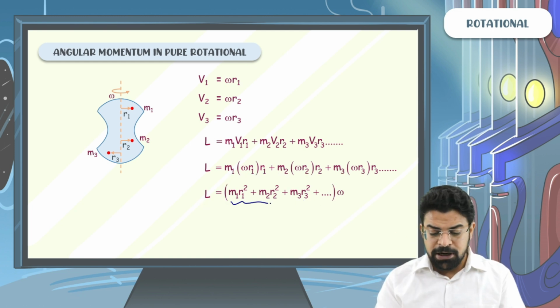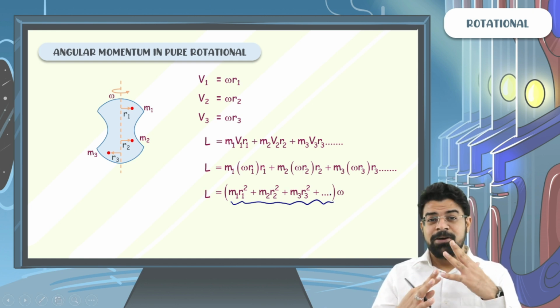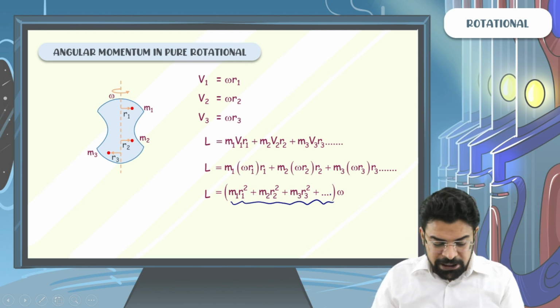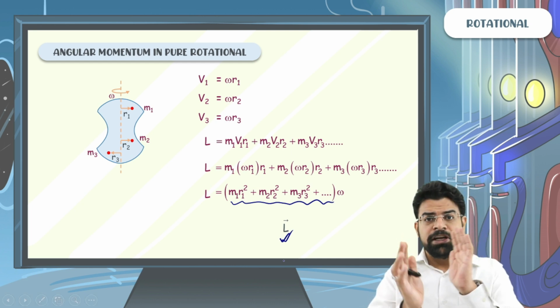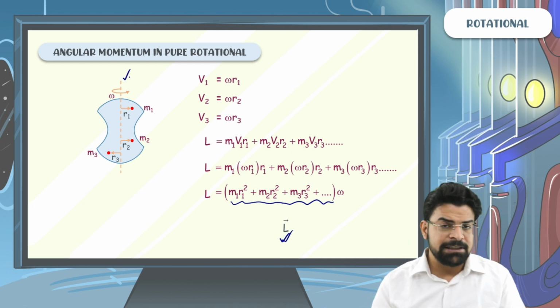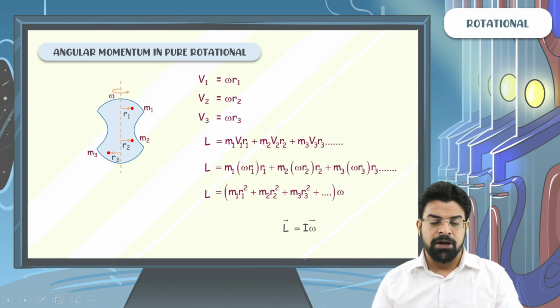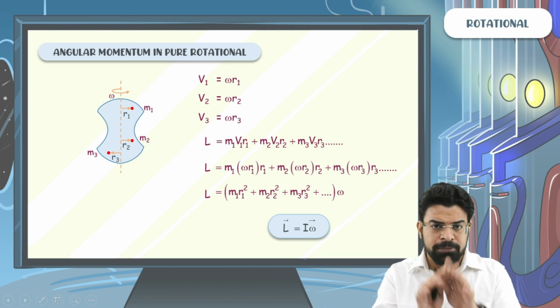Now this term right here, m1 r1 square plus m2 r2 square plus m3 r3 square, represents what? This term is the moment of inertia. So we can say that the angular momentum of a body doing pure rotational motion about an axis is given by nothing but its moment of inertia about the axis times omega. So angular momentum equals I omega.